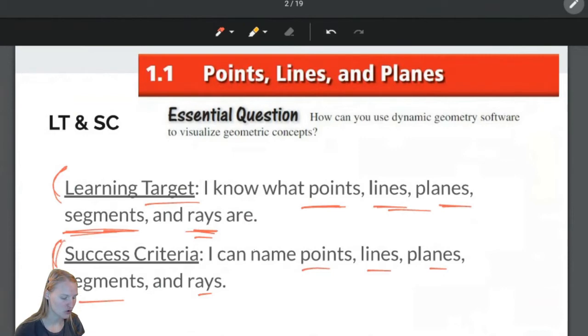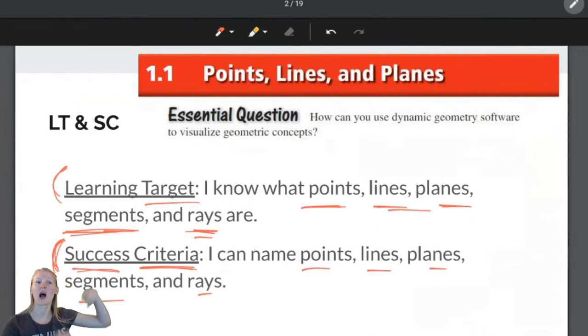The success criteria, when you think of criteria, I think of the criteria to get your driver's license. You must be 16 years old. You must pass the knowledge test. You must pass the driving test and all that jazz. So our success criteria is what do you need to do in order to succeed? What boxes do you need to check, right? Be 16 years old, pass the knowledge test.